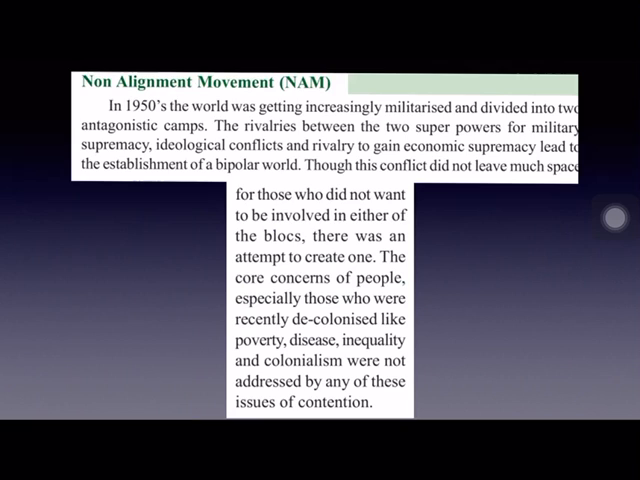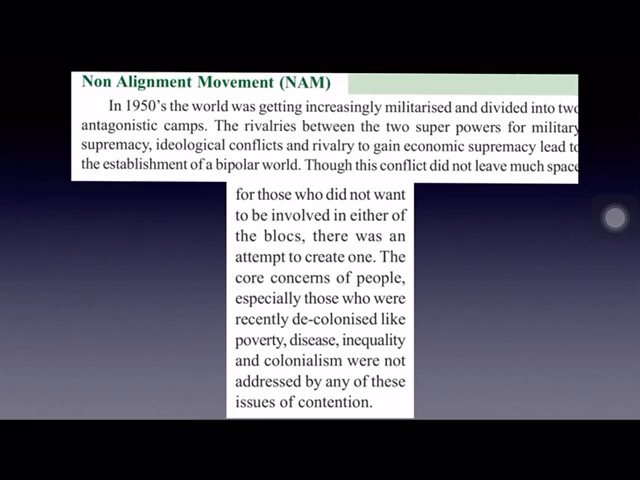Now, non-aligned movement. In 1950s, the world was getting increasingly militarized and divided into two camps. We already learnt about it. The world got divided between two power blocks, that is Western Bloc and Eastern Bloc. And the newly independent countries were insisted to join either of the blocks. So the world became a bipolar world. It was divided into two power blocks, so it was a bipolar world. And all the newly independent countries had to join either this block or that block.